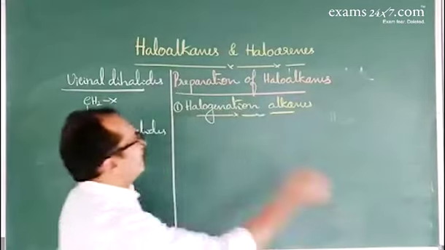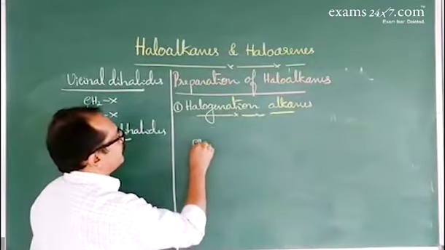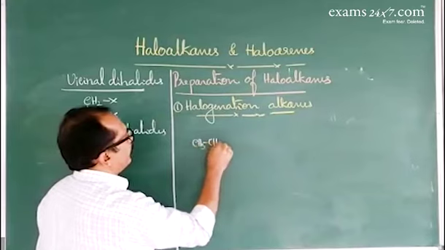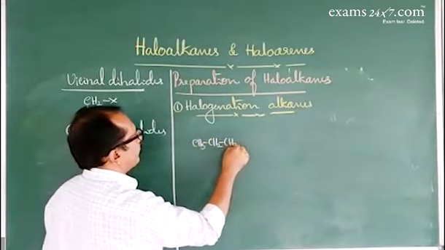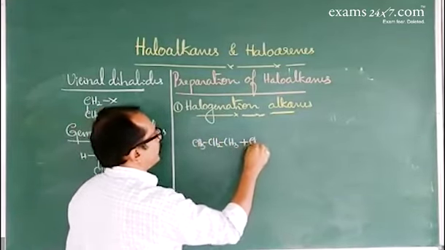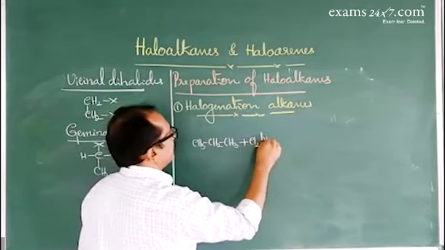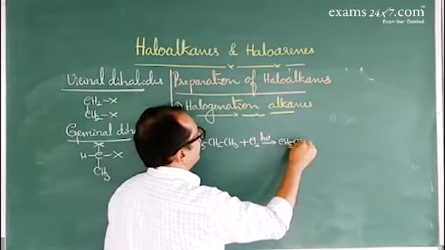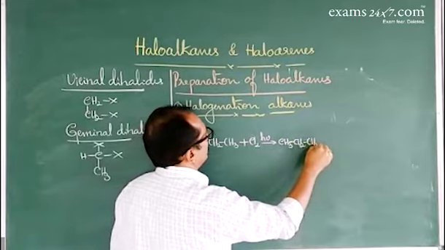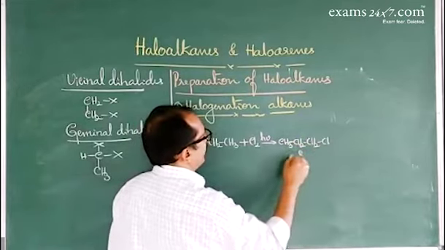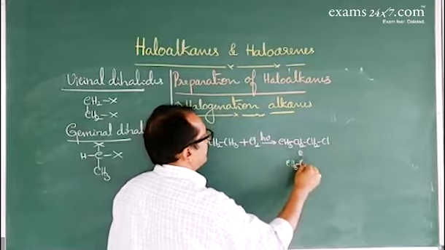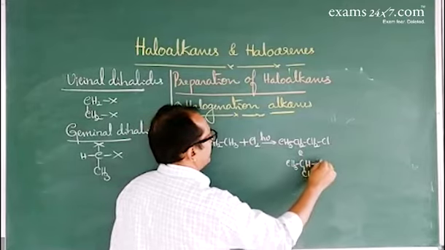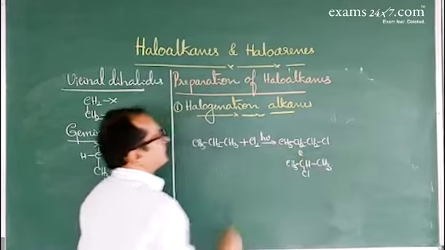Now, if you consider the reaction with propane, it reacts with chlorine in presence of diffuse sunlight. It gives a mixture of two products, CH3CH2CH2Cl and CH3CHClCH3.